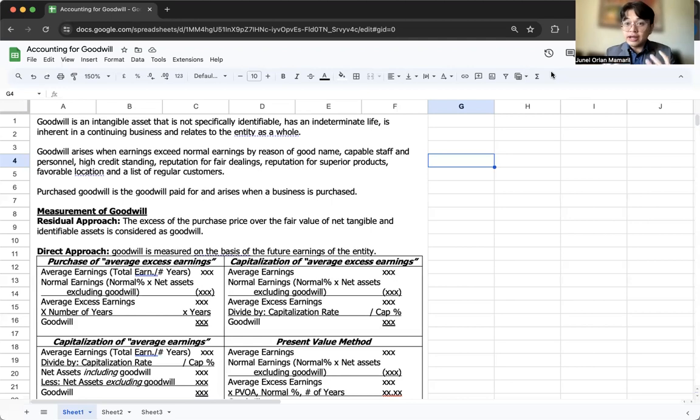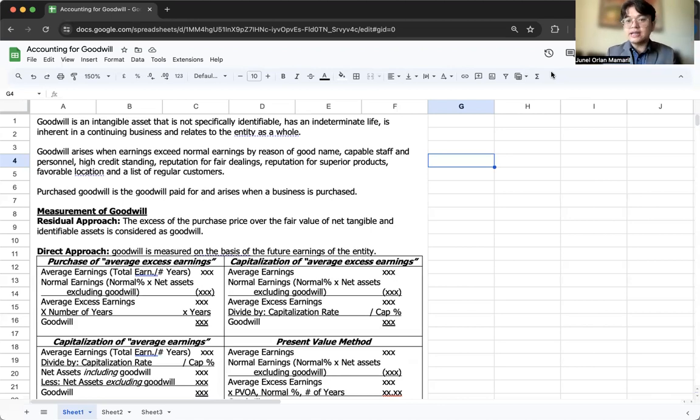So let's say na bumili tayo ng business, no? Ang worth ng business na yon ay 1 million. Tapos nagbayad tayo ng 1.2 million. In an ordinary scenario, we will consider the 200,000 peso difference as a loss, lugi natin. But that is not. No? We will instead recognize it as goodwill.